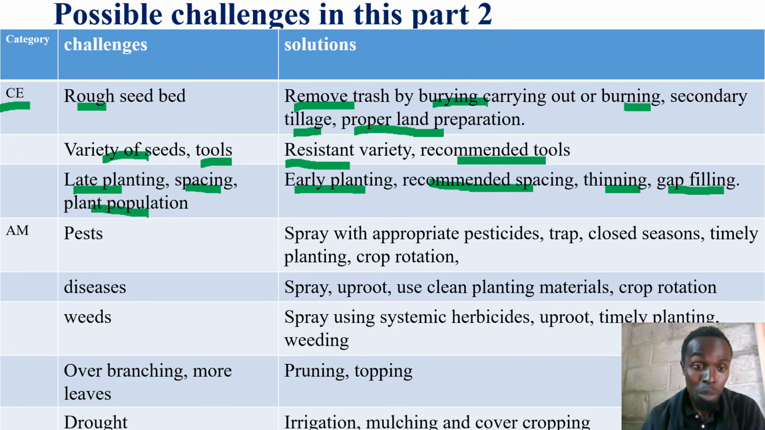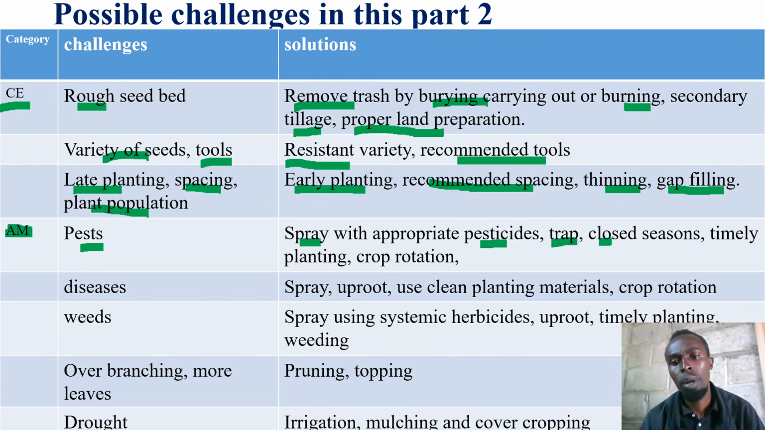Yes. Under crop management. This is crop what? Management. I think the typer wrote AM, but it is supposed to be CM. Crop management, there may be issues on pests. Which solutions are we giving for a farmer who is suffering from pest infestation, pest attack? Spray using appropriate pesticides, or use traps. You can use even scarecrows or practice closed seasons. However, we can also manage pests by timely planting, or we can also manage pests by crop rotation.